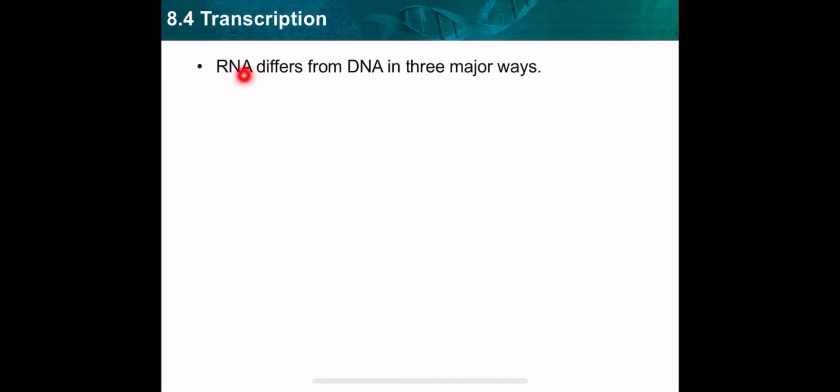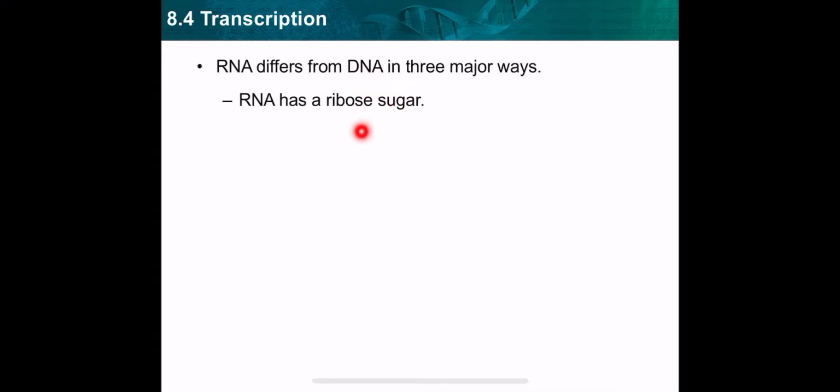Now we said RNA, DNA, are they same or different? First of all, we should know that both of them are nucleic acids, but they have some differences. RNA differs from DNA in 3 major ways. What are those 3 major ways? Number 1, RNA has a sugar that's called ribose sugar. Do you remember the sugar for the DNA? Deoxyribose. That's why it's deoxyribose. But RNA has ribose sugar.